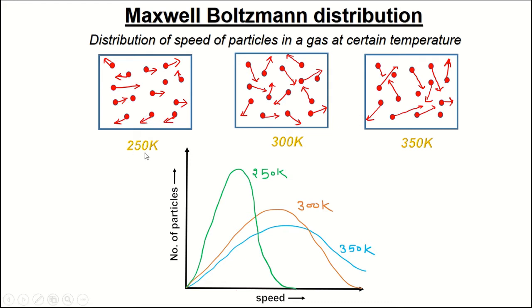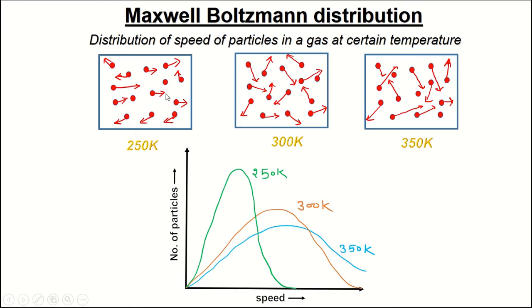One system is at 250 Kelvin, one is at 300 Kelvin, and the last one is at 350 Kelvin. As temperature is directly related to the velocity of the particles, every particle here is moving in some random direction.